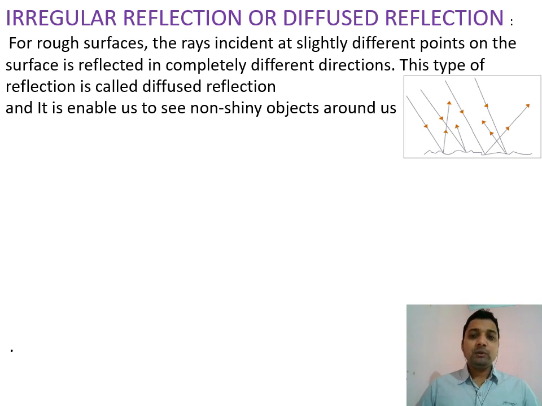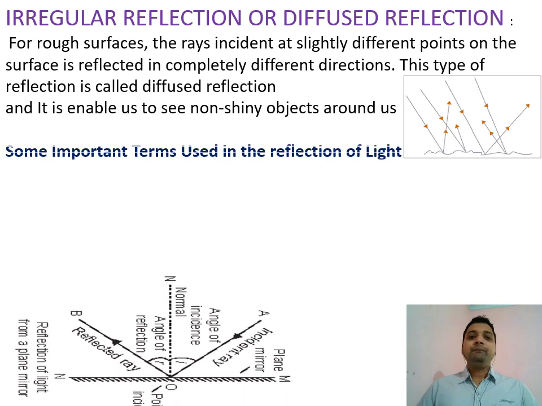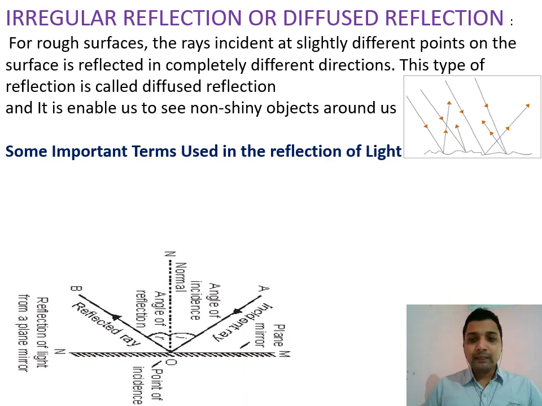But because of this diffuse reflection, it can go to every corner, so that it will be visible to us. So this is the irregular reflection which occurs from a rough or uneven surface. Whenever we are coming to reflection, we have to know about some terms used in reflection.